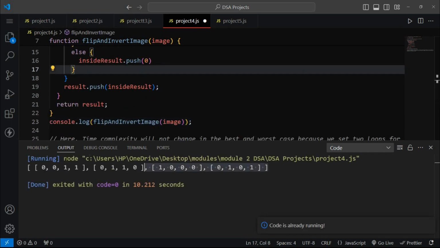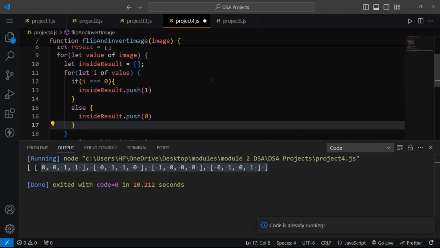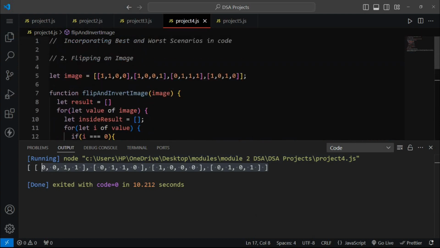Yeah, here we got our result. You can see this is a totally inverted version of our image. If there is a 1, here we get 0. If there is a 1, here we get 0. If there is 0, then here we get 1. Okay.